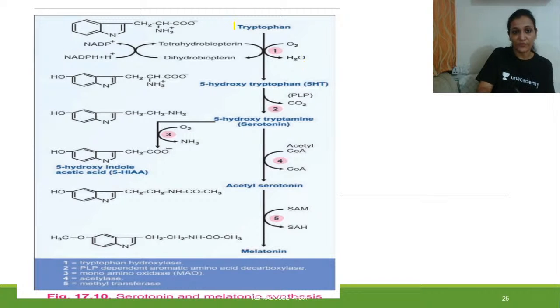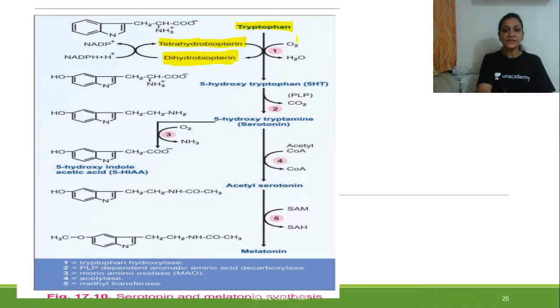This is our tryptophan over here, and it is a coenzyme dependent reaction. The coenzyme that is required is tetrahydrobiopterin, and we just read that it is regenerated with the help of NADP. So how this tetrahydrobiopterin was converted into dihydrobiopterin, it got again regenerated there only. And in this process, what enzyme is needed?